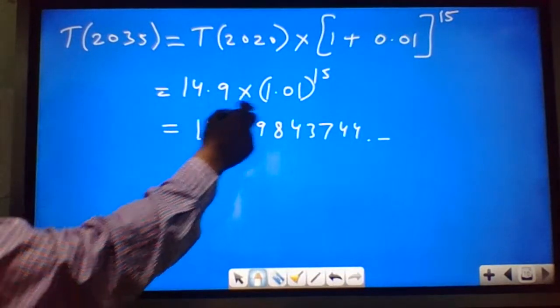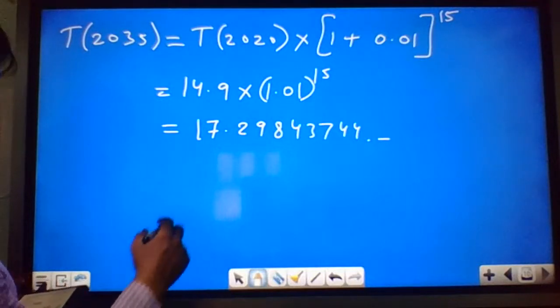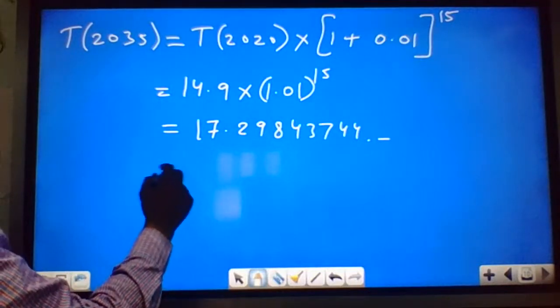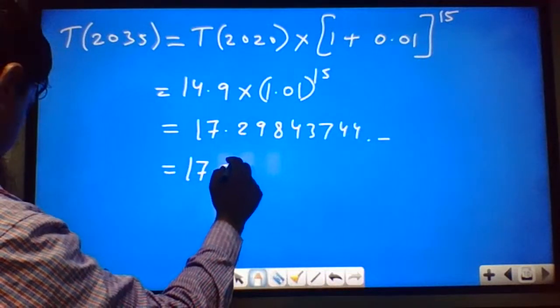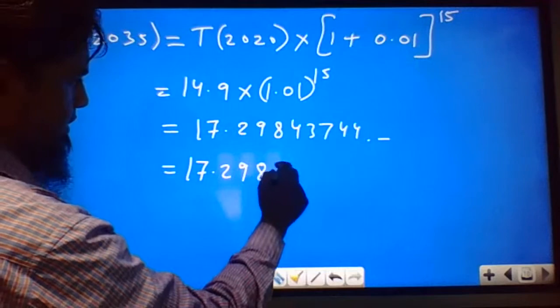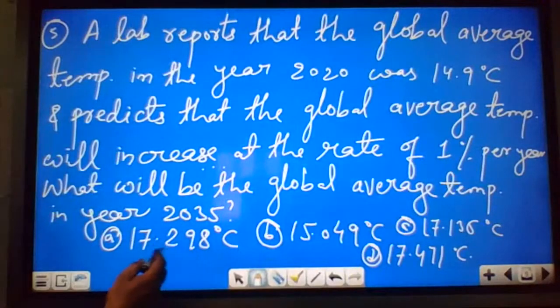Suppose if you want to do approximation, then you can use the binomial theorem, its approximation formula. So the approximate correct answer is 17.298 degrees Celsius. Then we will see which option is correct. 17.298, option A is correct. So this is a very simple question based on the compound interest formula.